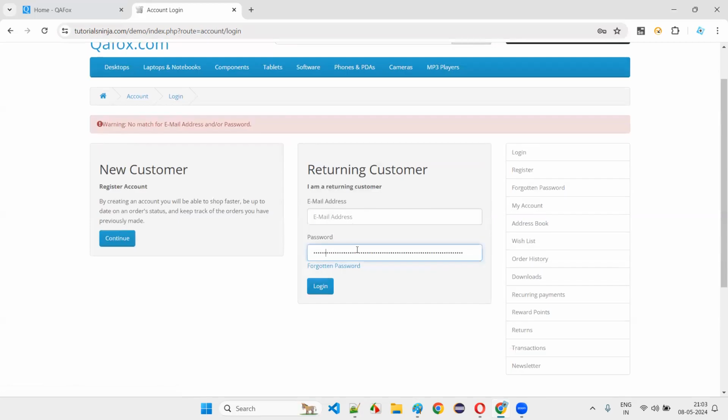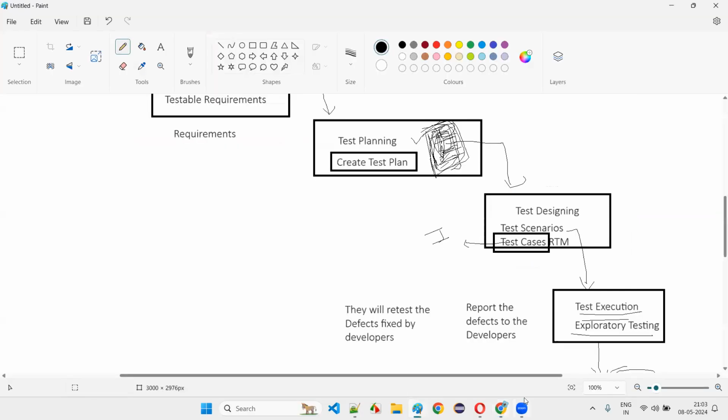What if the user has forgotten the password? Like that, many ideas will come. So all these things regarding the login will be tested. All of these will be documented in the form of test cases, all the ideas for testing the login functionality of the application. One functionality, as an example, will be created in the form of test cases. All these ideas for testing the software are nothing but test cases.